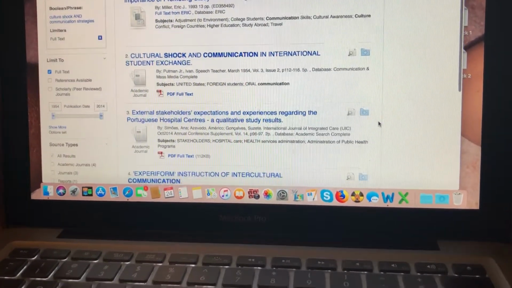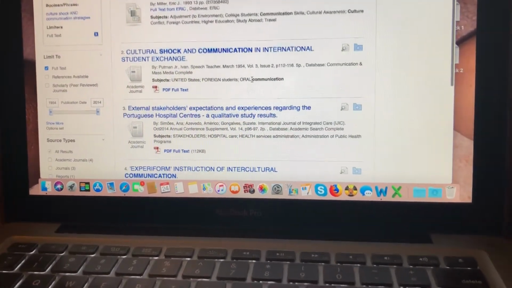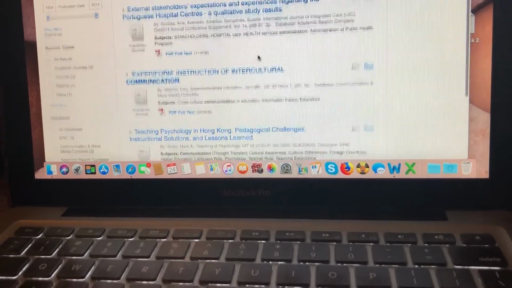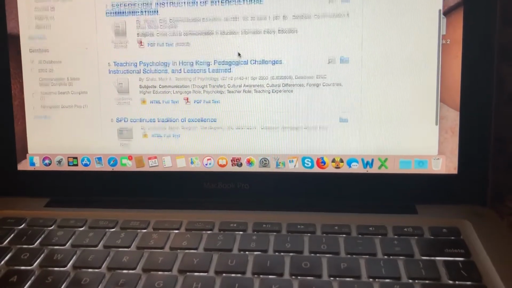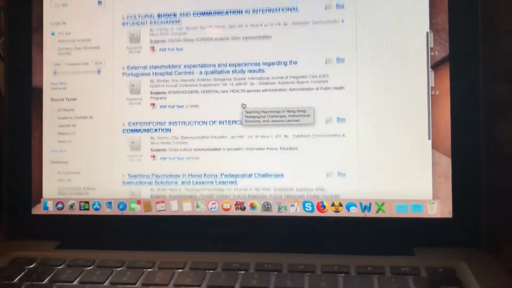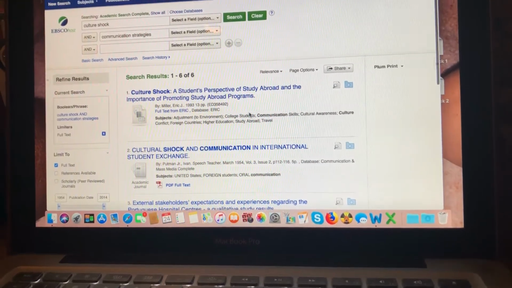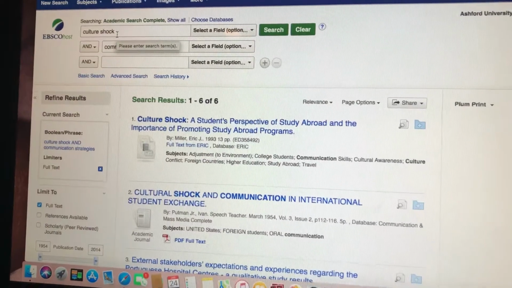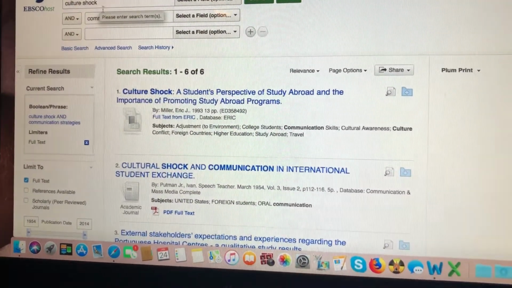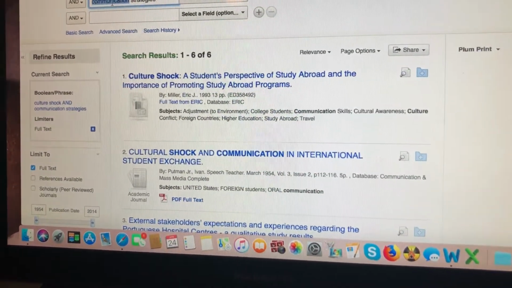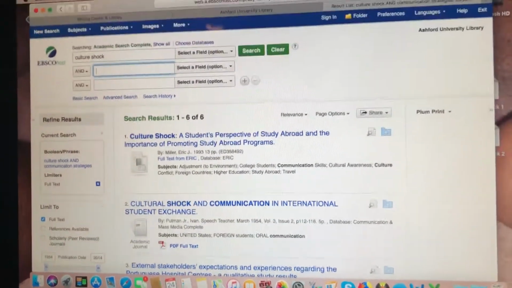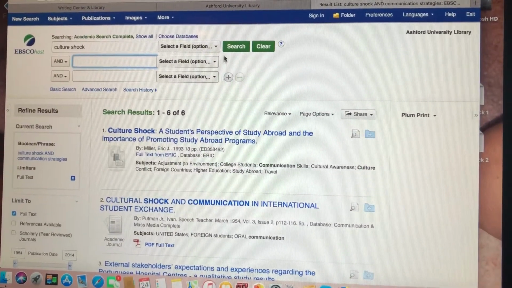So we have culture shock and communication and international student exchange, external stakeholders, instruction of intercultural, teaching psychology. So again, you'll see that these aren't really super helpful. So it also really depends on, y'all, the keywords that you're using. So if, per se, you didn't want to talk about just in general, you just wanted to talk about culture shock. So let's just search up culture shock.